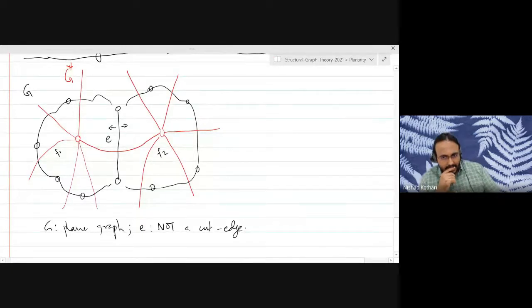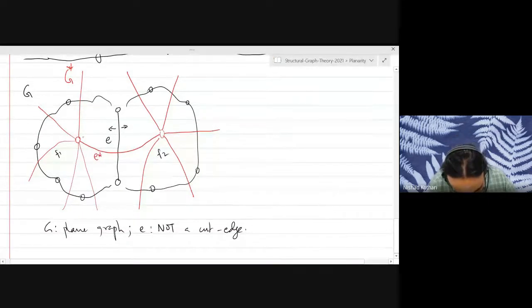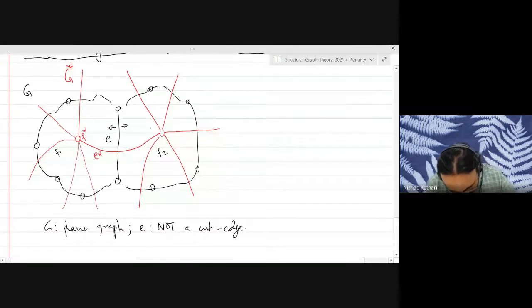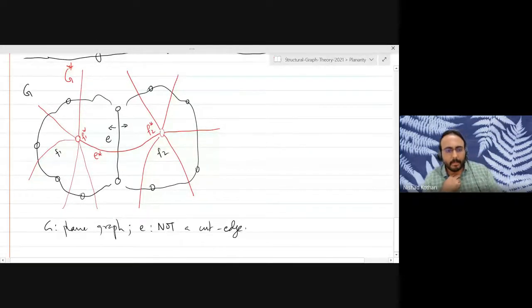Okay. And now let's delete this edge and redraw the graph. So this is the edge E star, by the way, in the dual. And this is the vertex F1 star. And this is the vertex F2 star. Okay.